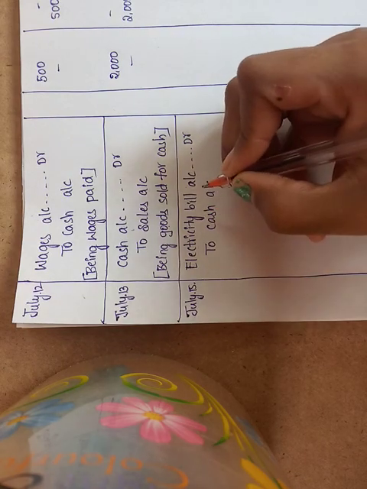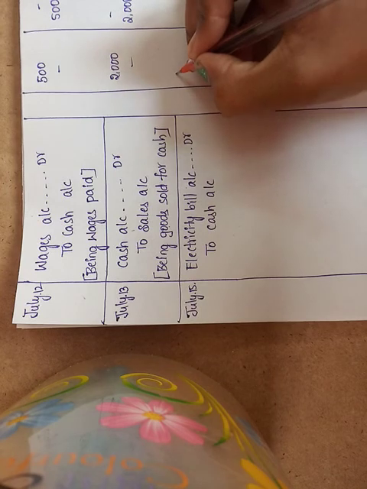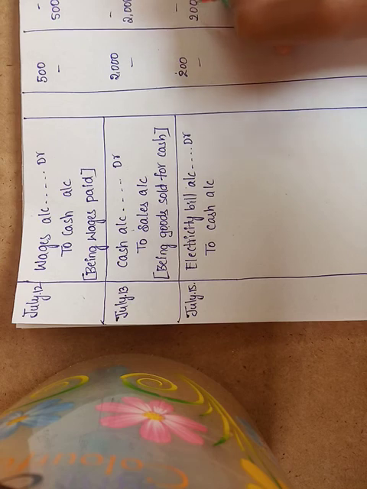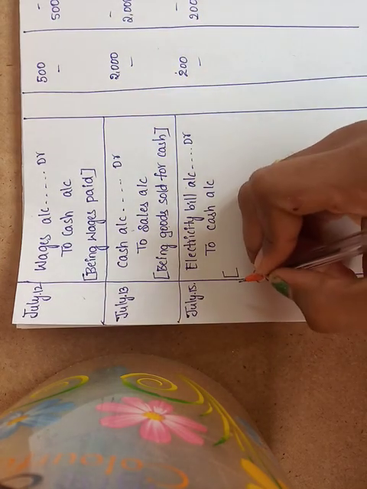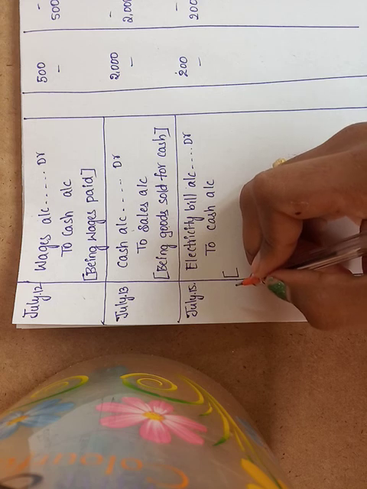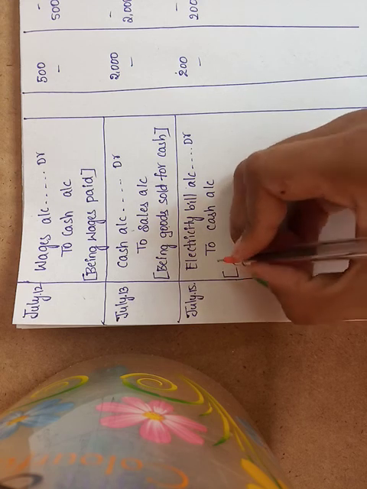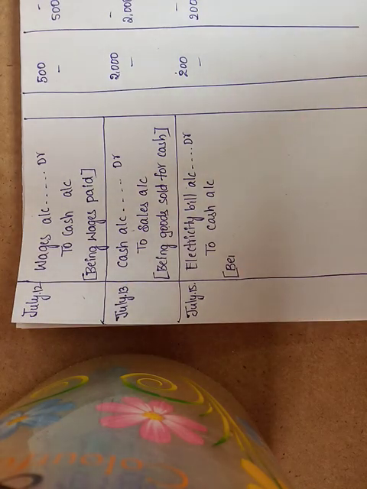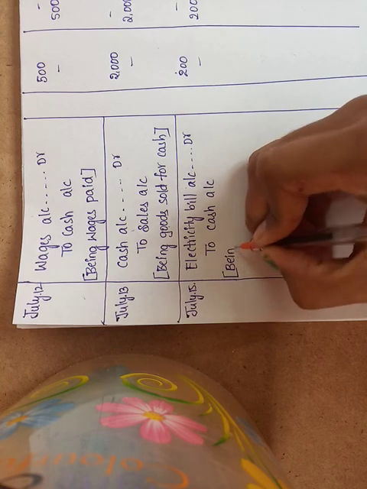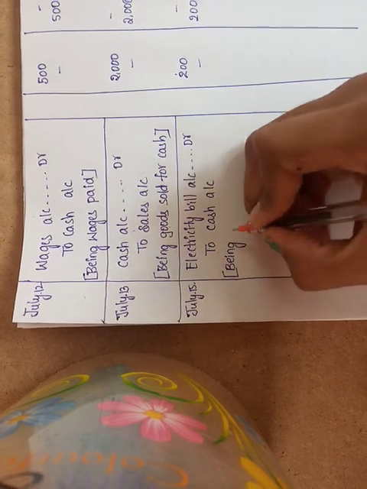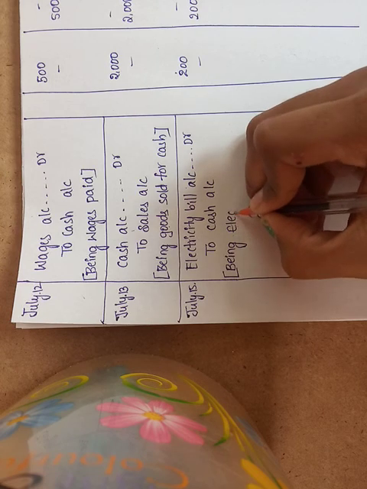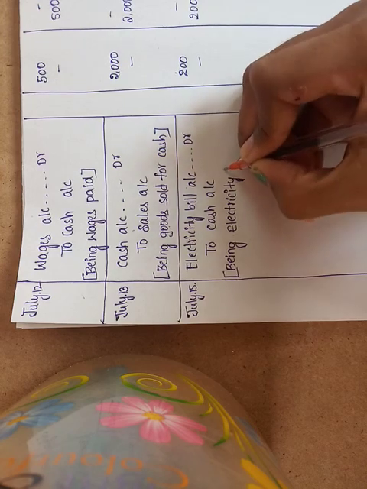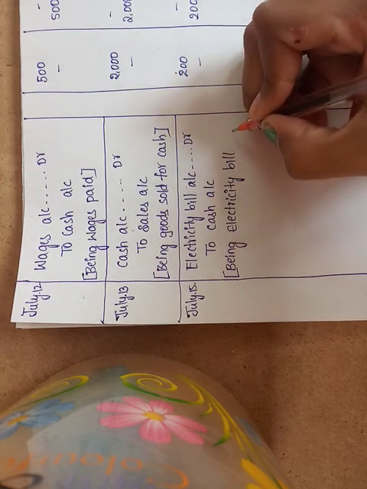How much is the amount of this electricity bill? Rupees 200. What is the narration? Being electricity bill paid.